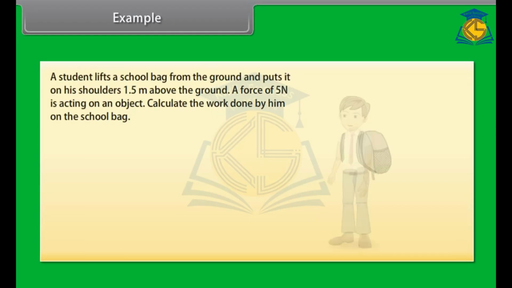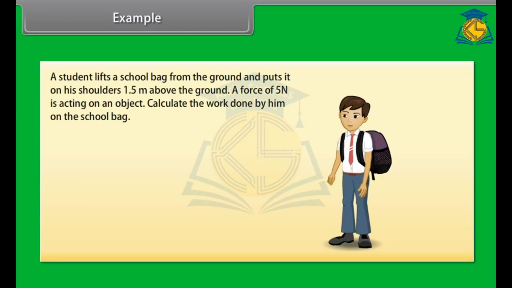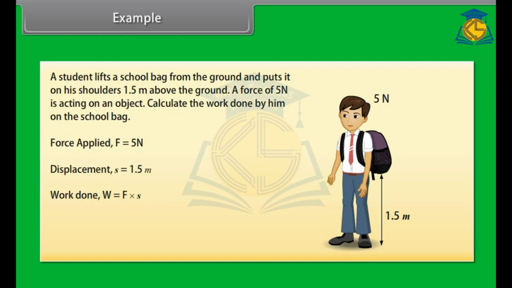Example. Let's now find the work done when force applied and displacement are given. A student lifts his school bag from the ground and puts it on his shoulders, 1.5 meter above the ground. A force of 5 Newton is acting on the object. Calculate the work done by him on the school bag. We can see that here the force applied is 5 Newton and displacement S is 1.5 meter. We know that work done is equal to force into displacement. Therefore, we get work done is equal to 7.5 Newton meter or 7.5 joule.